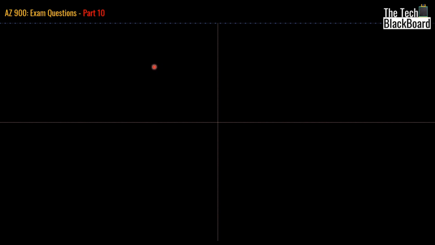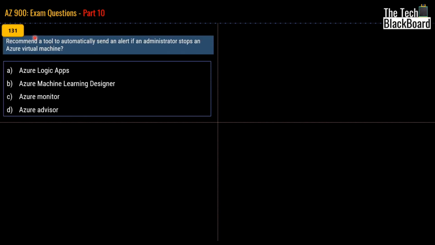So let's begin our part 10 with question number 131. The question says: recommend a tool to automatically send an alert if an administrator stops an Azure virtual machine. Your options are Azure Logic Apps, Azure Machine Learning Designer, Azure Monitor, or Azure Advisor. The correct answer for this question is Azure Monitor.